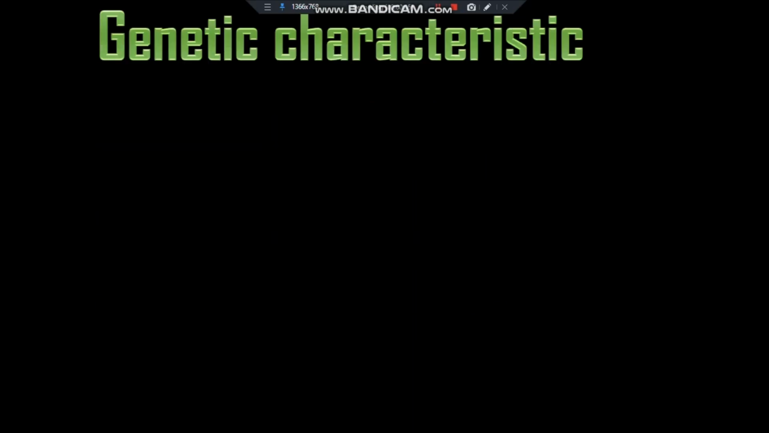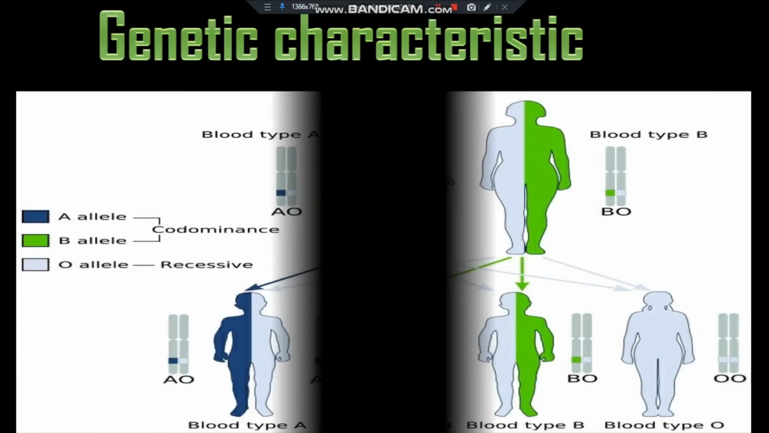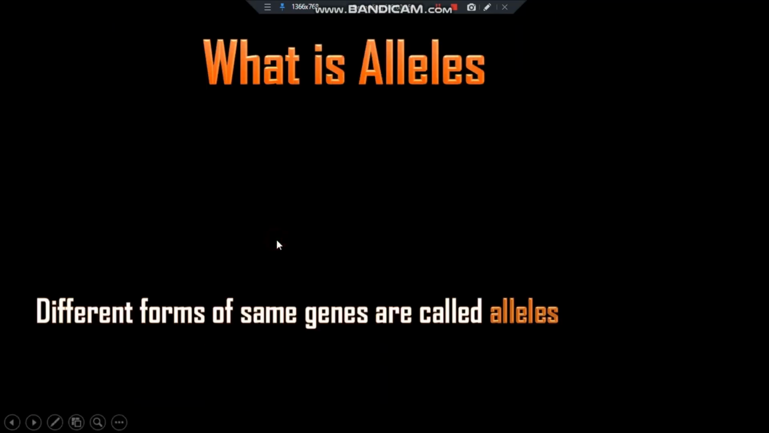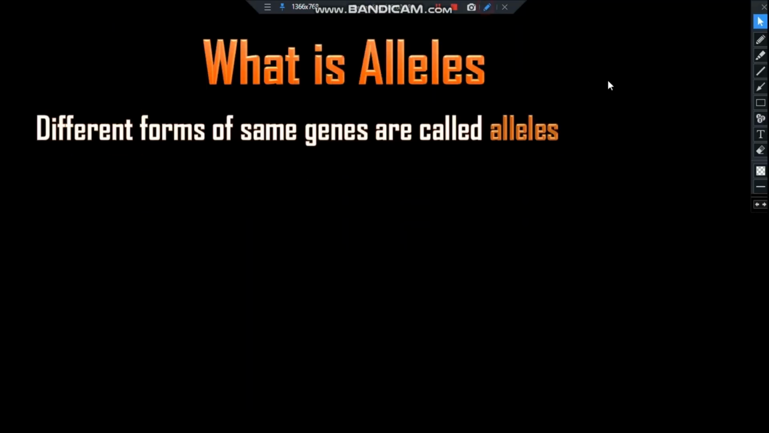How is the ABO blood type controlled by genetics? That means the genetic characteristics. Blood groups are inherited from both parents, father and mother. The ABO gene is located on chromosome 9 and has 3 alleles: A, B and O alleles. So what are alleles? The different forms of the same gene are called alleles.